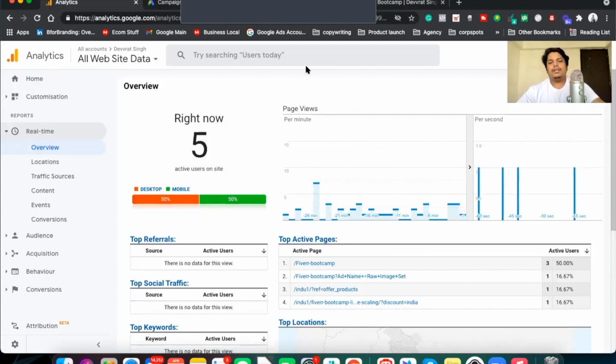Okay, this is the whole process of YouTube ads and how you can monitor. Analytics was like an extra step I've shown you, and we did everything in less than 60 minutes.